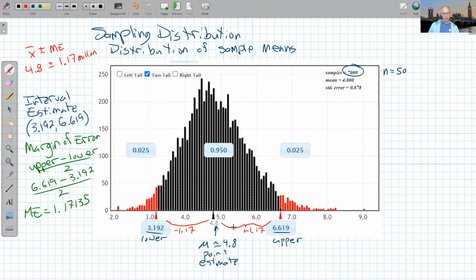And somebody will say, well, being off by 1 million, that's kind of a lot. And I could say, well, 1 million out of 5 million, I'm about 20% wiggle room on either side, and 20% is a little far. So I might be asked to reduce that margin of error. There's two ways I could reduce it. I could say, well, let's just be less confident. Let's go for 80% confidence. So 80% would be a narrower middle section, but I'm less confident. So that kind of sucks. Otherwise, the only way to reduce the margin of error is to increase the sample size. So then I have to go out and select more.